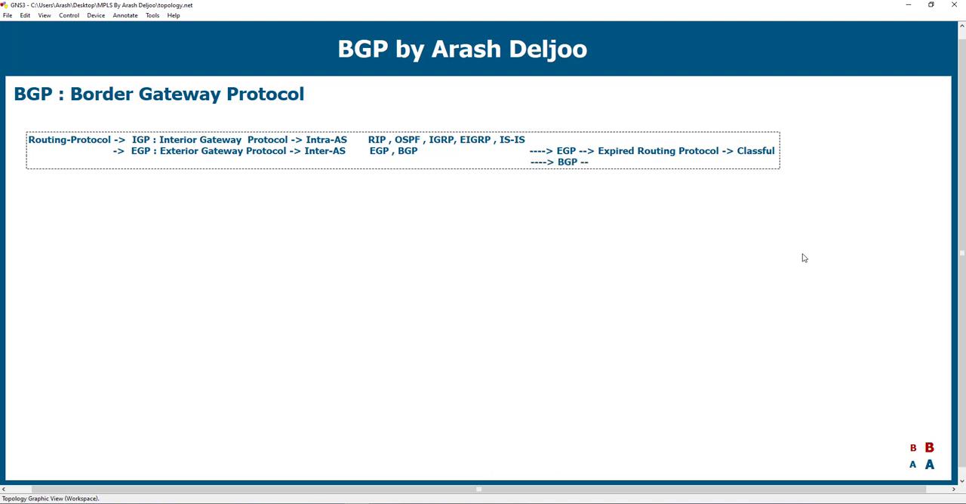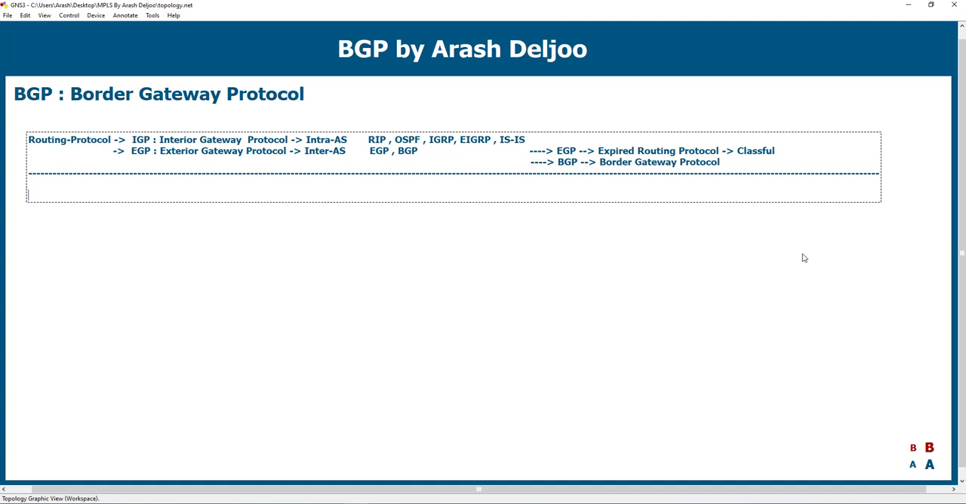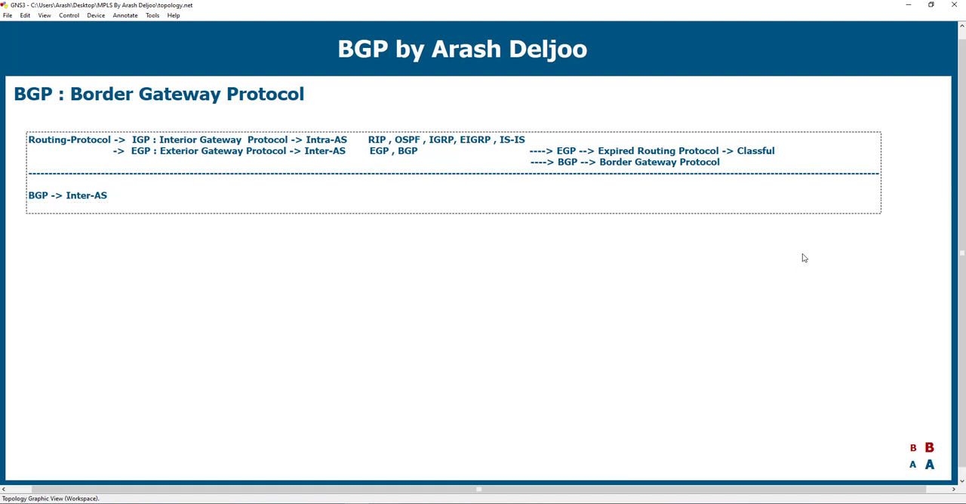BGP, Border Gateway Protocol. Okay, in this course I want to talk about BGP and many features of BGP. Let's talk about BGP. BGP, as I mentioned before, is a routing protocol for routing between networks, between ASs, an inter-AS routing protocol. And also BGP is an open standard routing protocol.